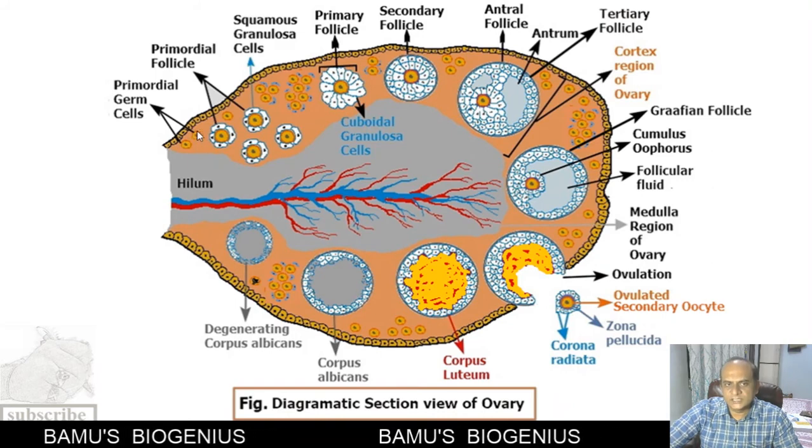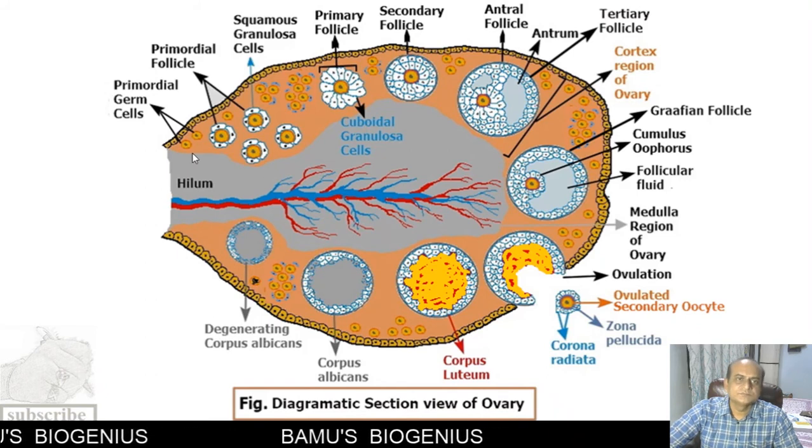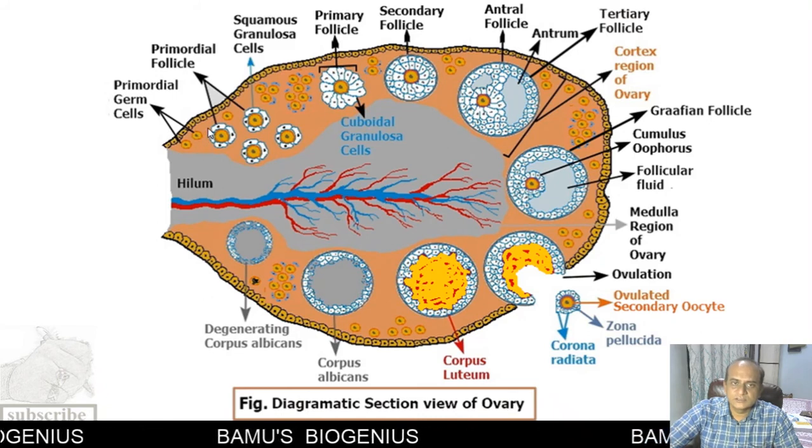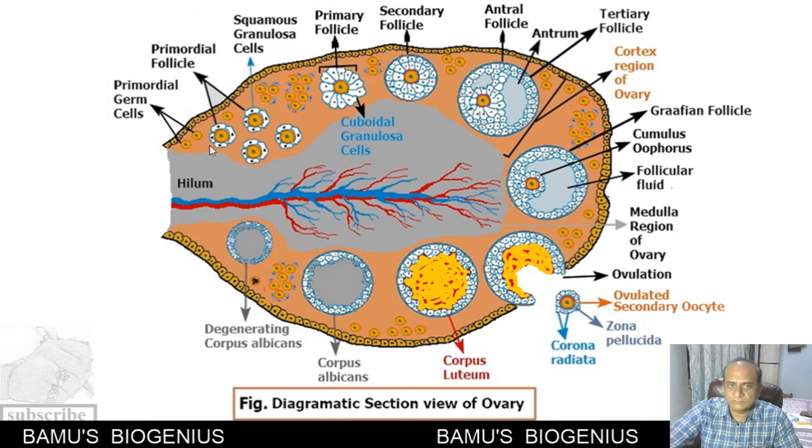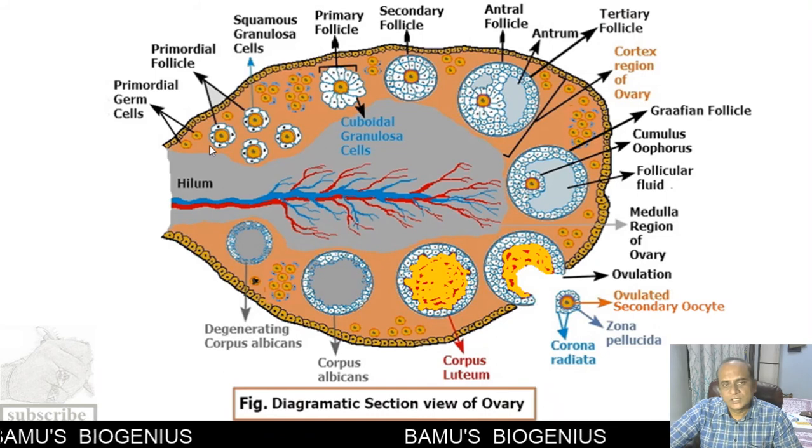They arrange themselves in the lining of the ovary, and these primordial germ cells then get surrounded by pregranulosa cells. When they get surrounded by pregranulosa cells, they start to develop, or enter into the meiosis prophase 1.